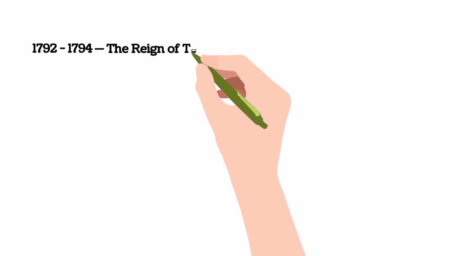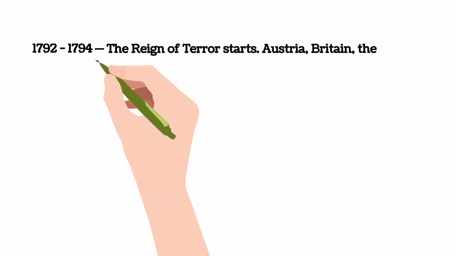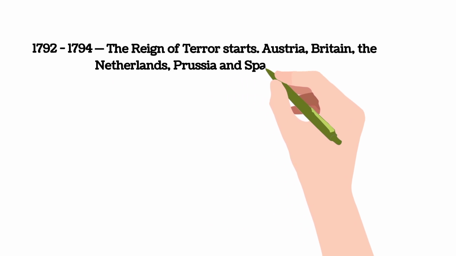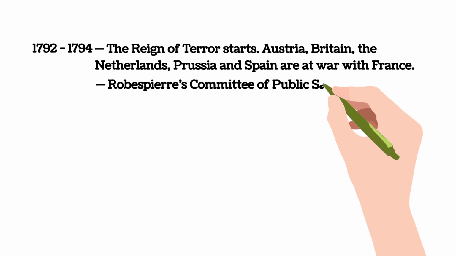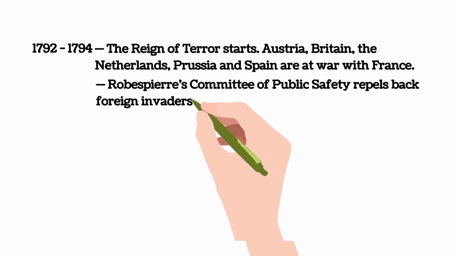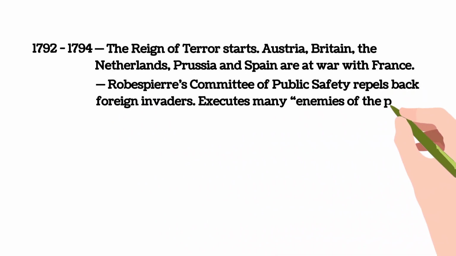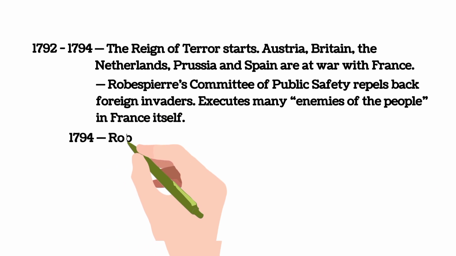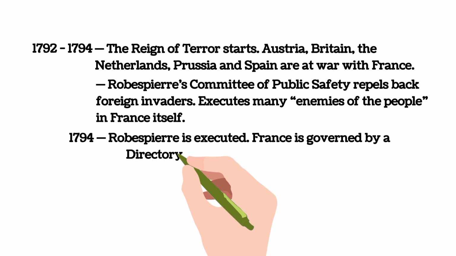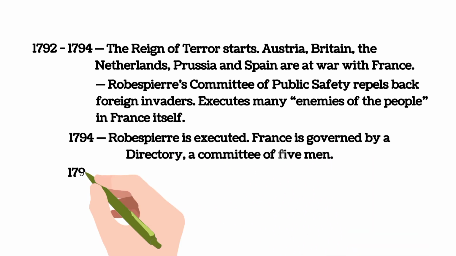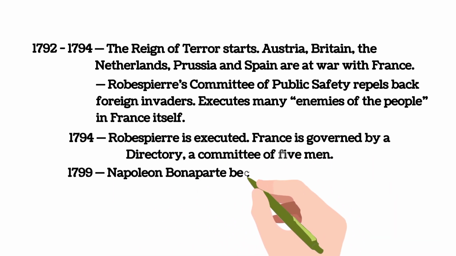(1792 to 1794) The Reign of Terror starts. Austria, Britain, the Netherlands, Prussia and Spain are at war with France. Robespierre's Committee of Public Safety repels foreign invaders. Executes many enemies of the people in France itself. 1794, Robespierre is executed. France is governed by a directory, a committee of 5 men. 1799, Napoleon Bonaparte becomes the leader.